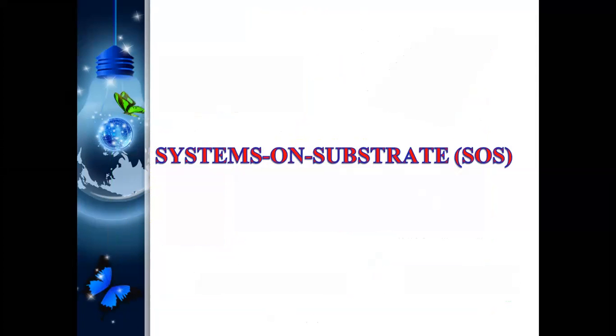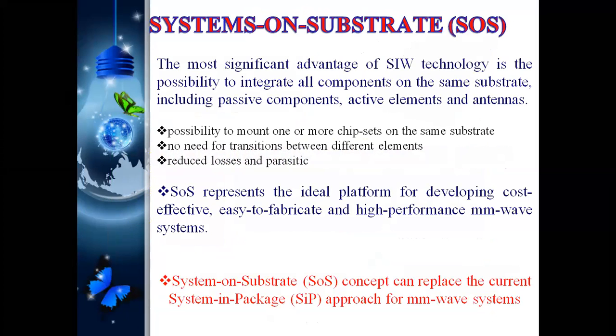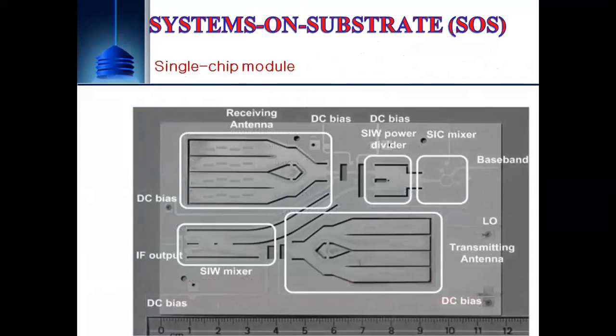Now those are the components. Now I am designing an entire system on a substrate. How will we design an entire system on the substrate? So a system on substrate is nothing but we take a substrate. We consider RT Duroid as the most probable substrate, because it gives low loss tangent constants and everything.